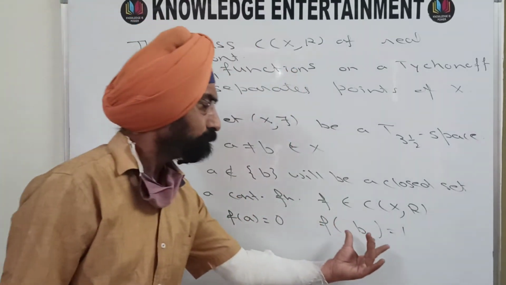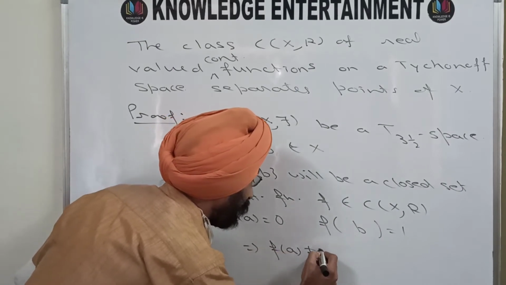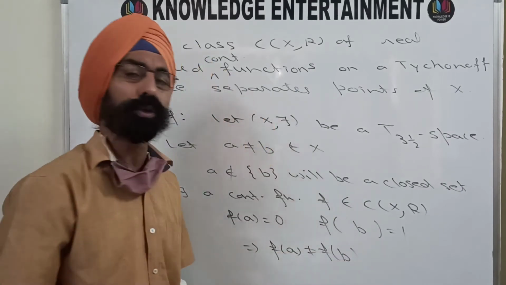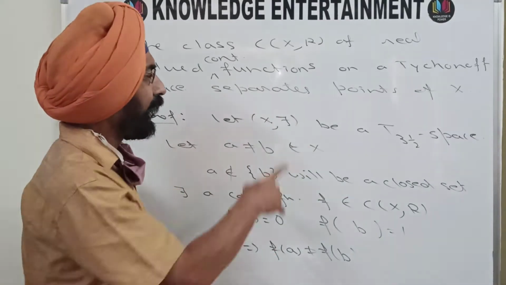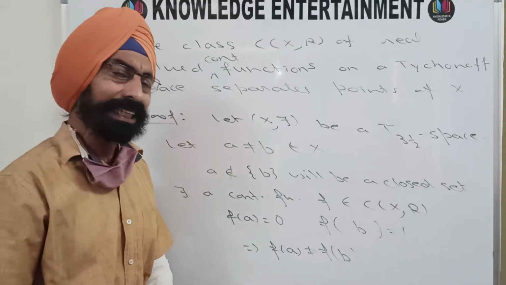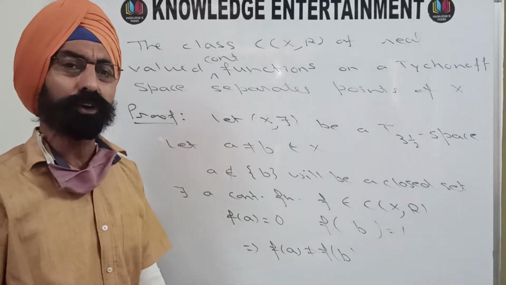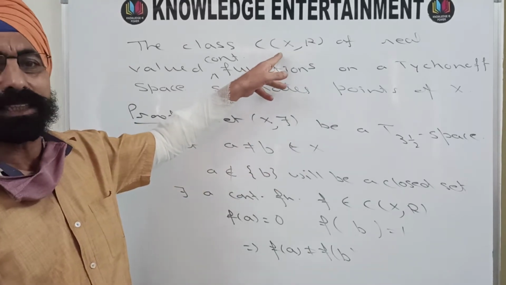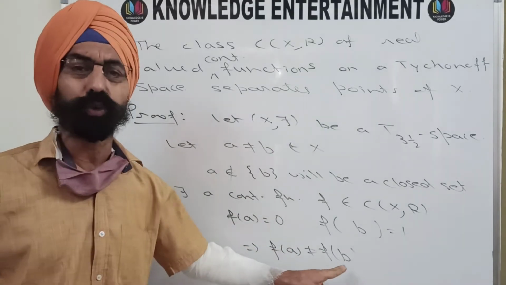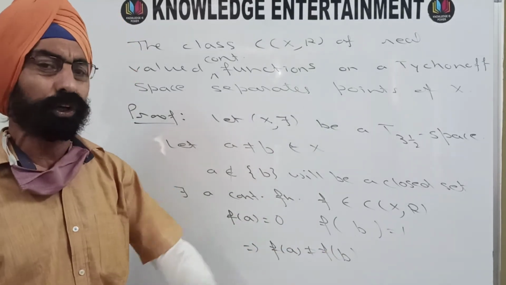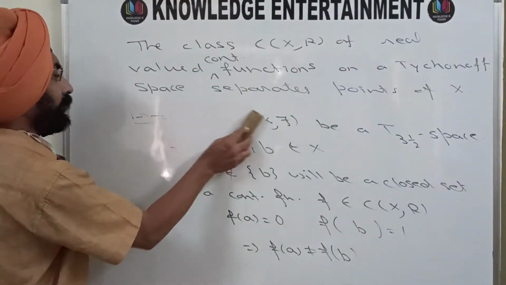So f(a) is 0 and f(b) is 1, which implies that f(a) is not equal to f(b), and that is what we wanted to prove: that there is a continuous function in the class C(X, R) of the Tikhonov space that separates the points. You have taken 2 different points a and b, and you have got a function from this class of continuous functions which separates these 2 points. That means f(a) is not equal to f(b). So this was our first theorem of the day, and we move on to the next theorem.